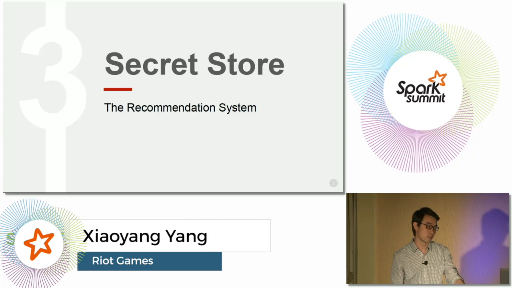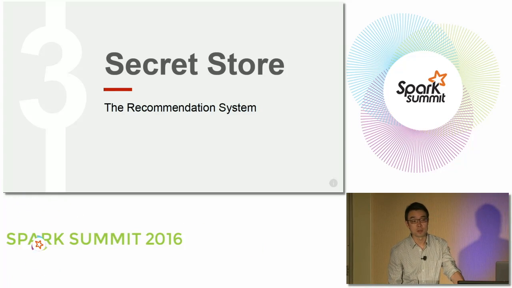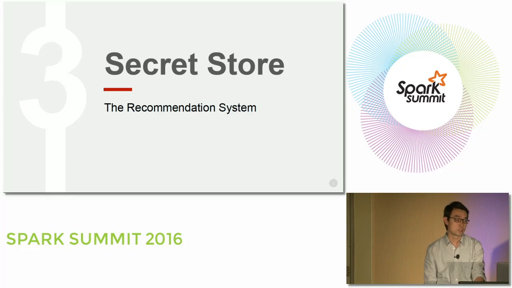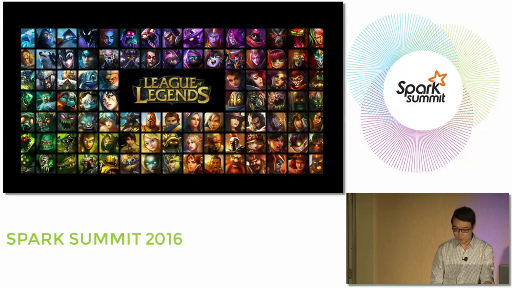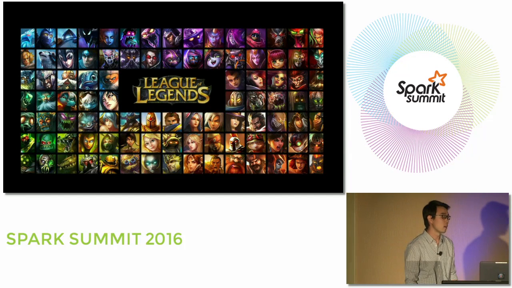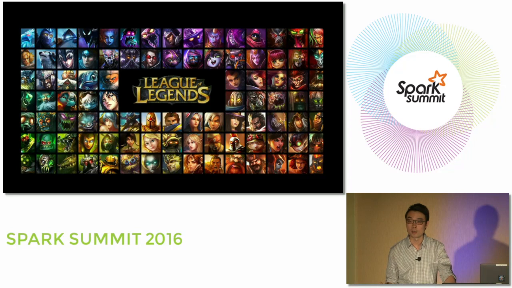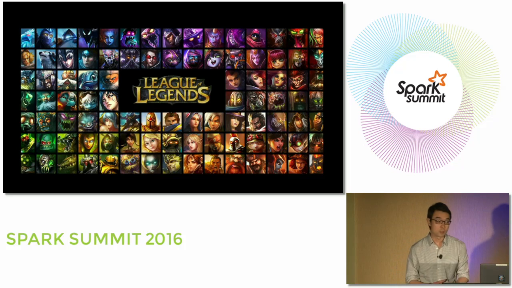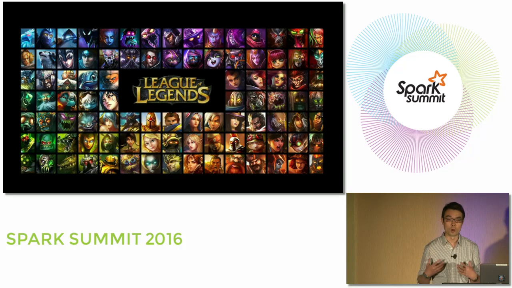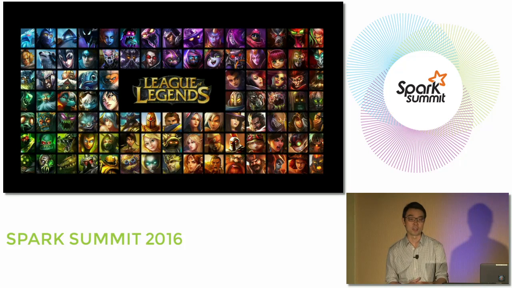It's our secret store that is powered by a recommendation system. And we built this recommendation system using Spark and Databricks. So as Colin has mentioned, we have a lot of champions in the game. And each champion is coupled with a very unique playstyle. Our players can actually choose from over 120 champions. We have players who really love to play a warrior champion who can just stay in front of the line and tank the damage for the team. We also have champions who have high mobility and can strike from nowhere. So there are all kinds of champions our players need to choose from.